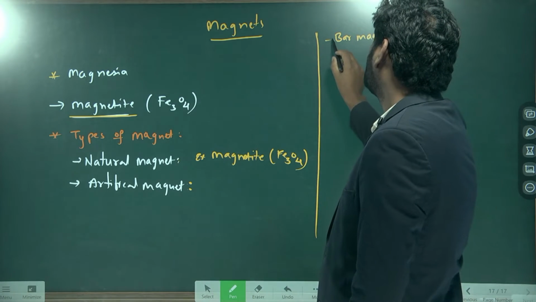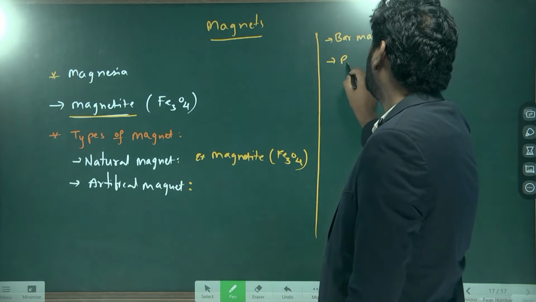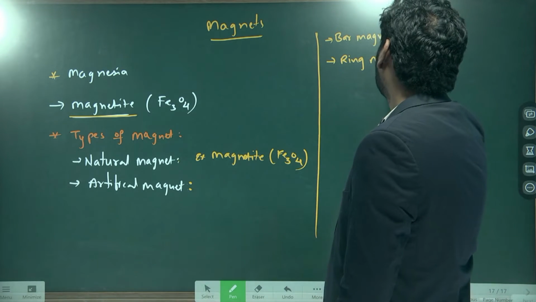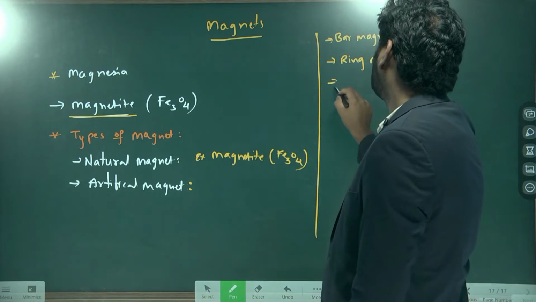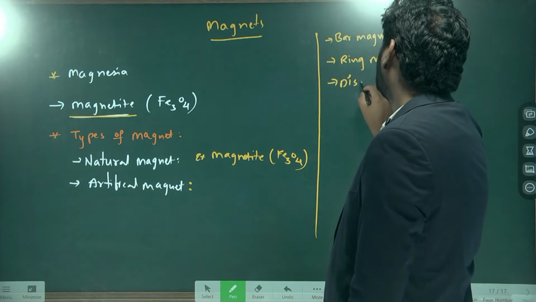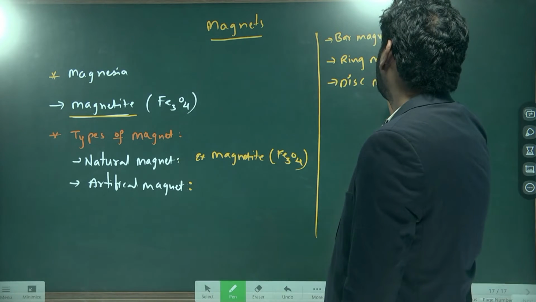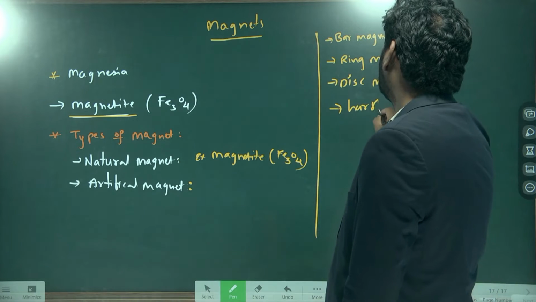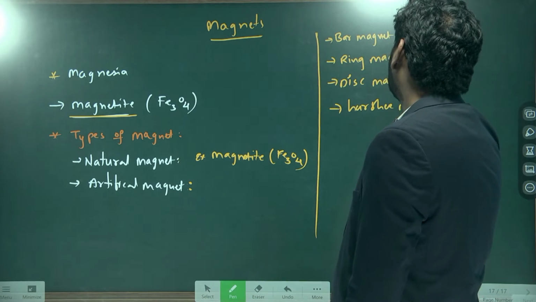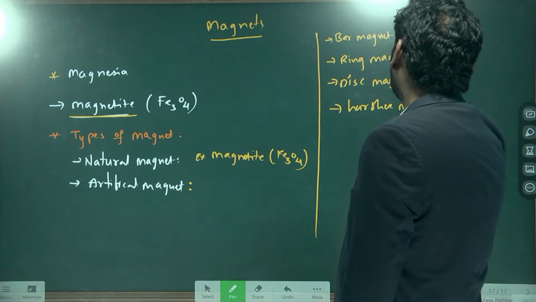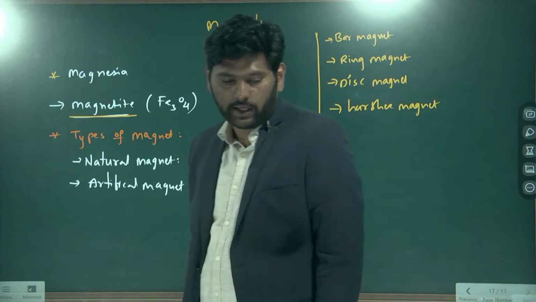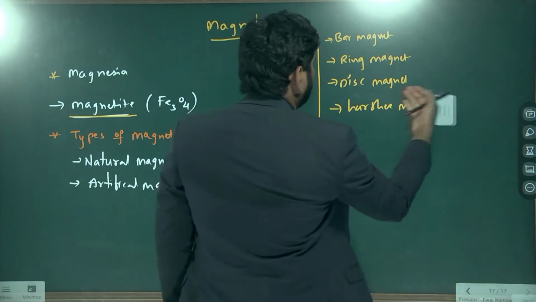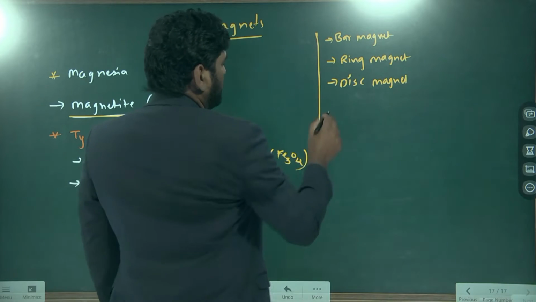Next one is the ring magnet, the disc magnet, and the horseshoe magnet. This is the way different types of magnets you can take as artificial magnets.